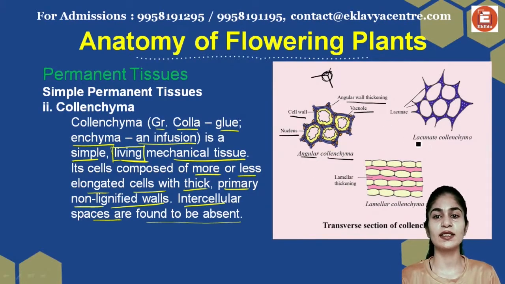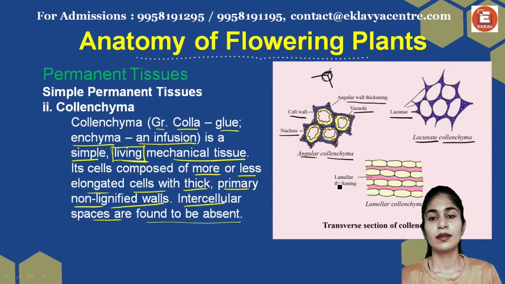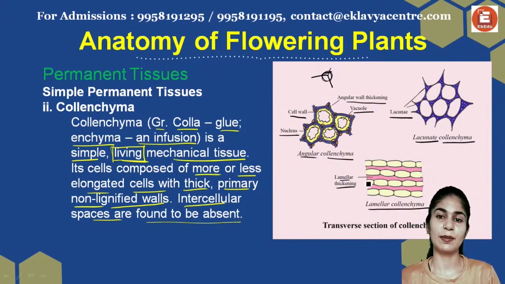There are other types, known as lacunate collenchyma. This is how they look. They have lacunae present. We're going to talk about that in detail too. This is lamellar thickening, so this is known as lamellar collenchyma. They have lamella present, so they are present where lamellae are.